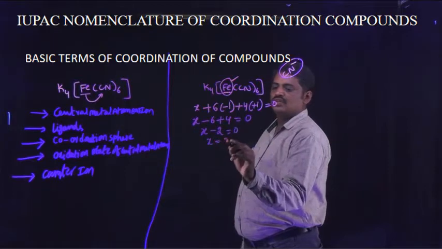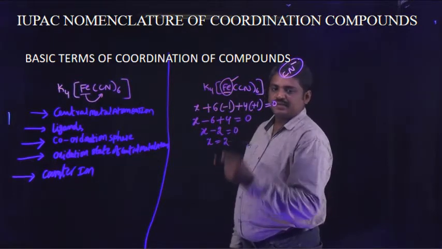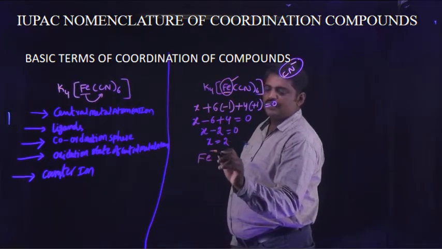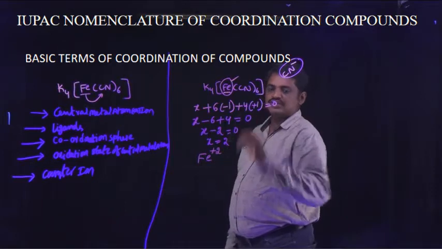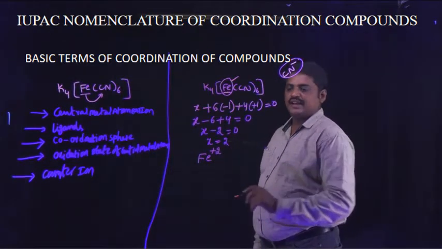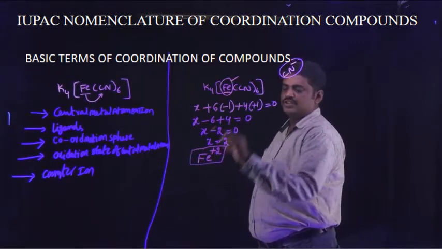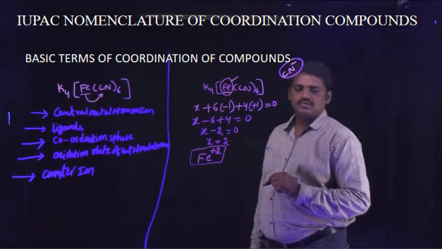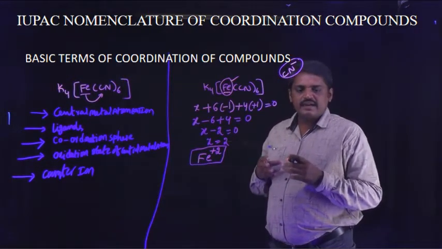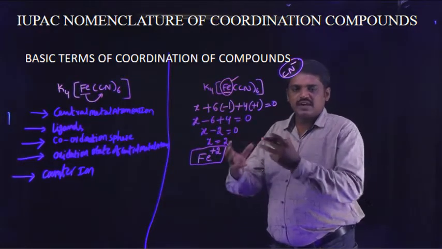X is equal to 2. So the central metal atom iron exhibits Fe2+ oxidation state, which means the central metal atom iron loses 2 electrons.